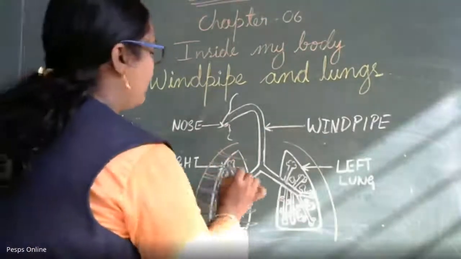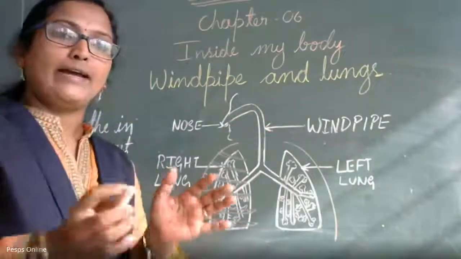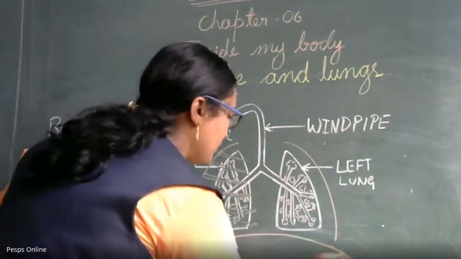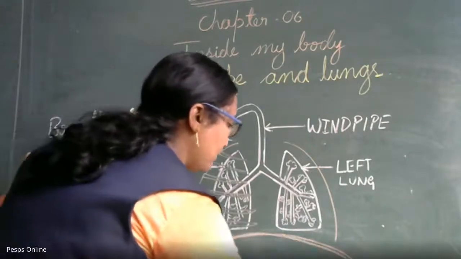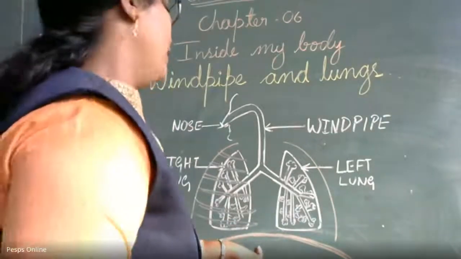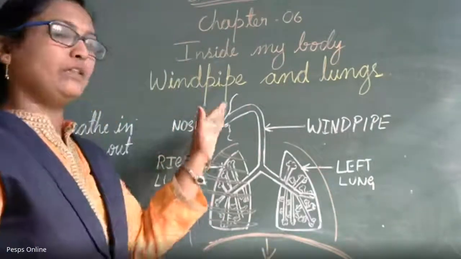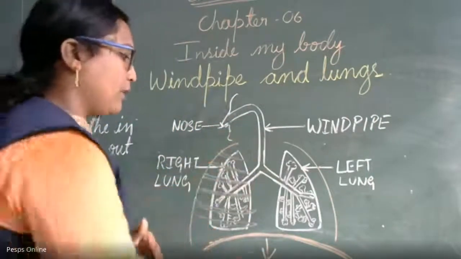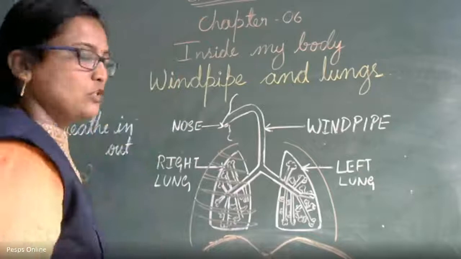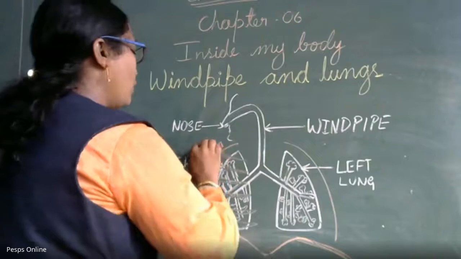When you breathe, your lungs are going to expand. Below the lungs is the diaphragm, a flexible muscle present at the bottom of the lungs. When you breathe in, the diaphragm moves downward, pulling down, and your chest cavity moves upward and outward.